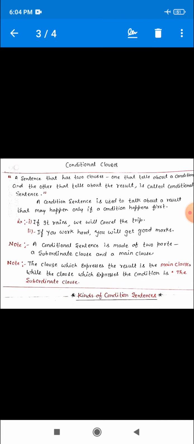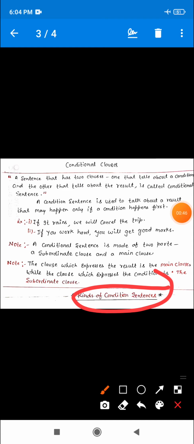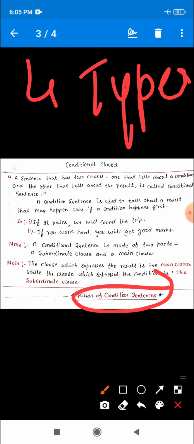Now we have to study kinds of conditional sentences. Dear, conditional clauses are of four types. How many types? Four types. So, dear, we have to learn them one by one. So, let's see the types of conditional clauses.